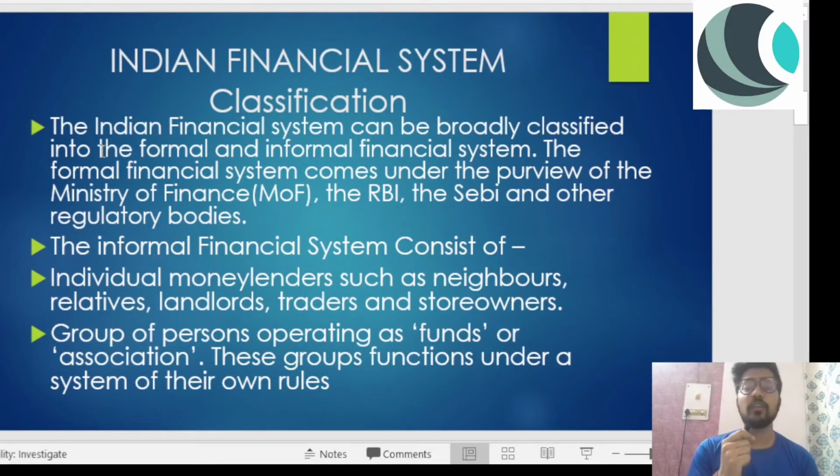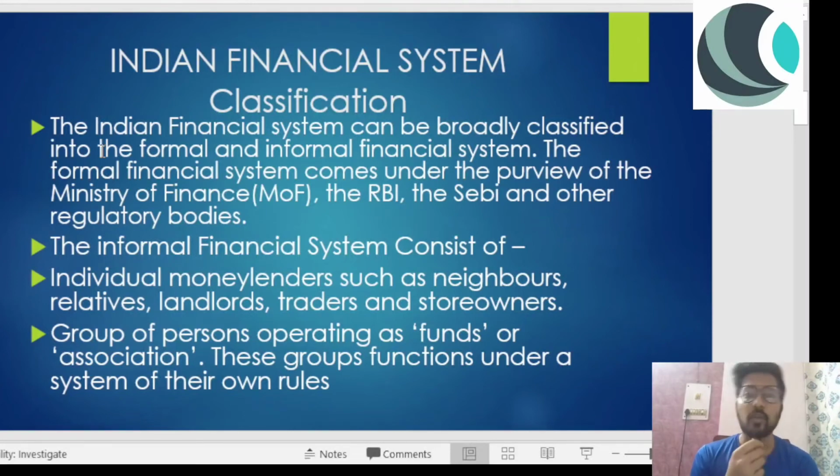Now we'll talk about the Indian financial system and its classification. So the Indian financial system can be broadly classified into two: formal system and informal system. What basically happens in the formal system? In the formal system, there are rules, regulations, and a format, and they are guided through some guidelines, right?